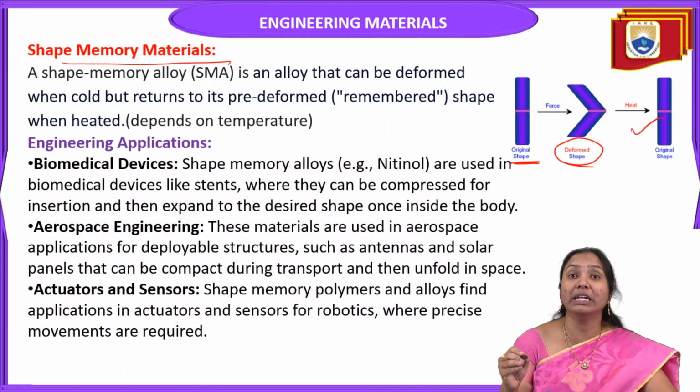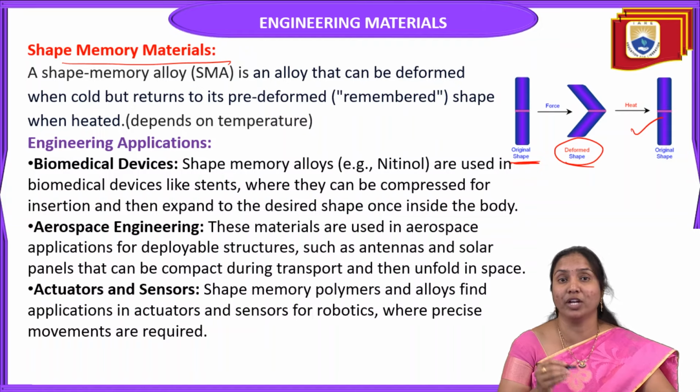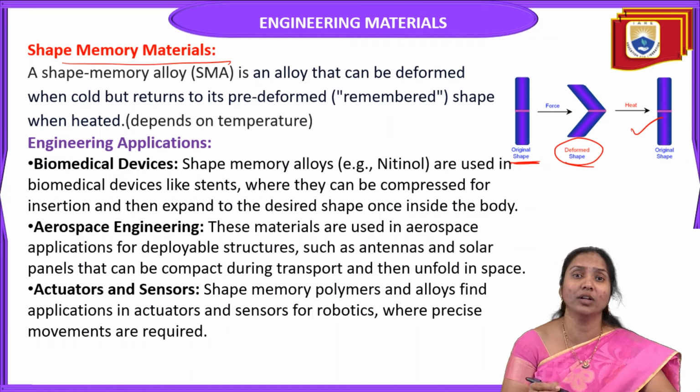These types of materials, which change their shape depending on temperature, are called shape memory materials.